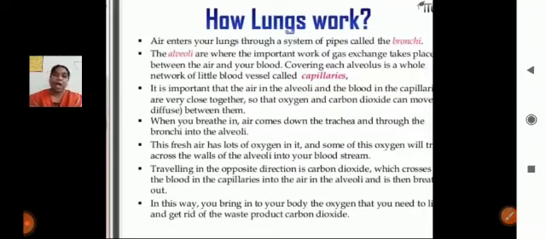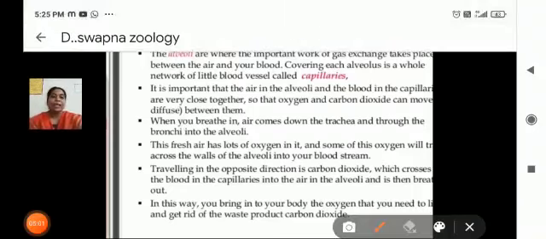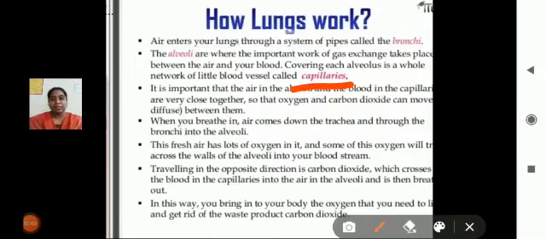The last part of the lungs has the alveoli. That alveoli structure is connected with the blood capillaries. When we are inhaling, the lungs are filled with gas, and at that time the alveoli pick up the oxygen and remove carbon dioxide and other gases.